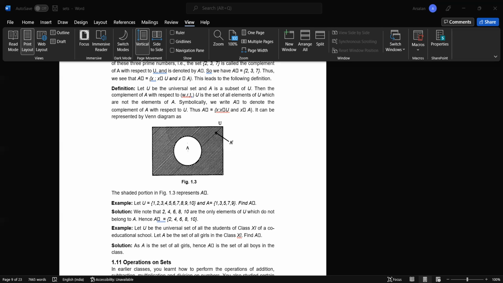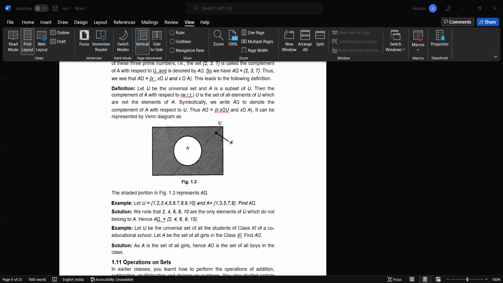Let's see this example. Let U be equal to the numbers 1 to 10 and A consist of 1, 3, 5, 7, 9. If we want to take A complement, then we know that 2, 4, 6, 8, 10 are the only elements of U which do not belong to A. Hence, A complement will be {2, 4, 6, 8, 10}.